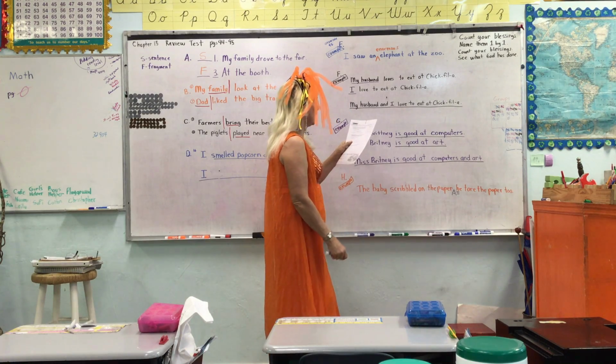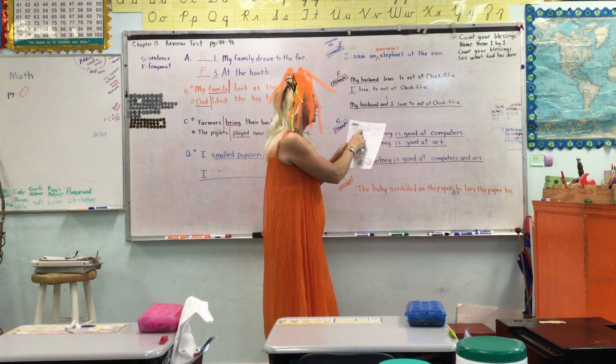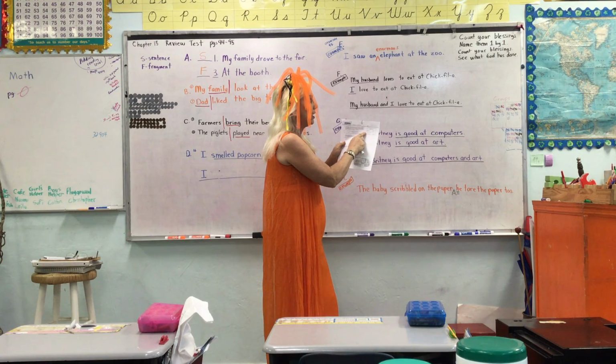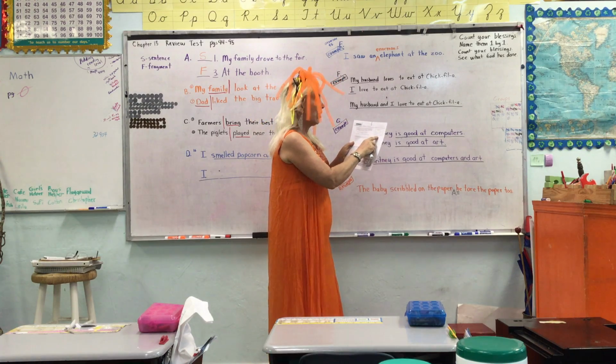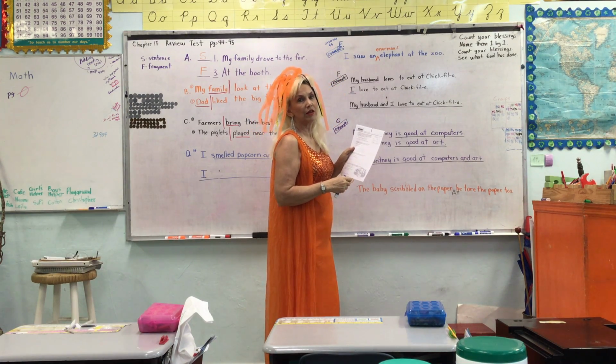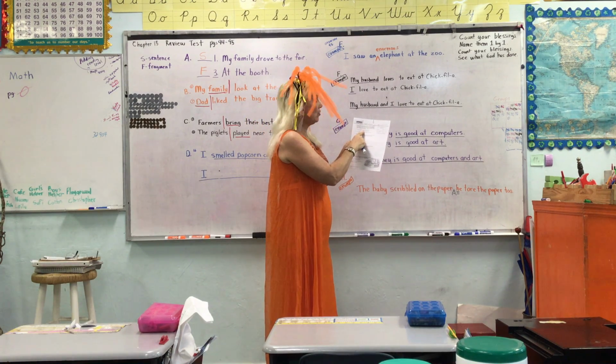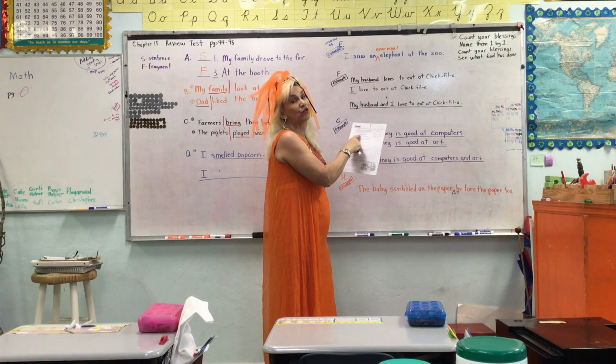Now let's look at the first one. It says on E, expand each sentence by adding at least one adjective. Describe each underlined noun. Use the caret to add the adjective. You may use the adjective from the word bank, which is over here, or think of your own. And in the word bank, you have blue, decorated, delicious, fancy, red, or yummy. Okay, can you think of things that are yummy, right? Okay, so you're going to have to look at where the line is, and you're going to put a caret in front of it and describe it.